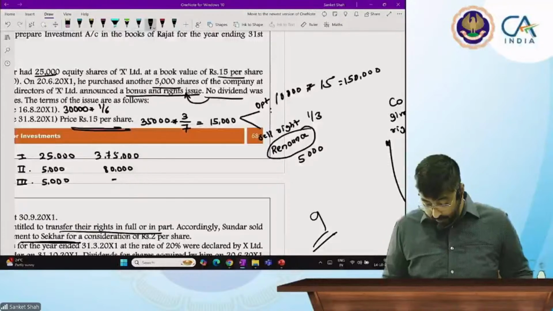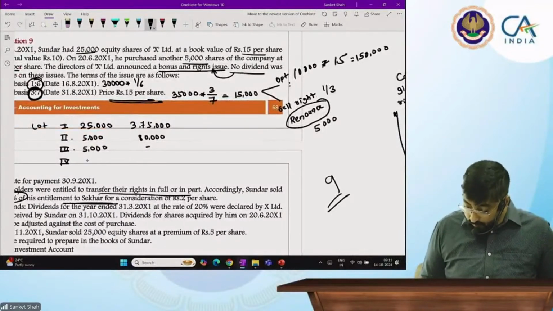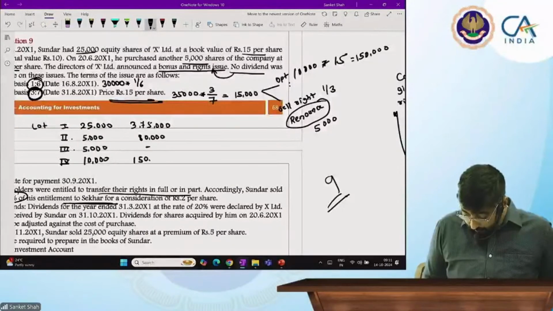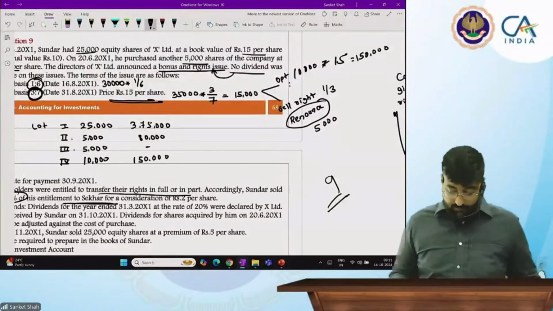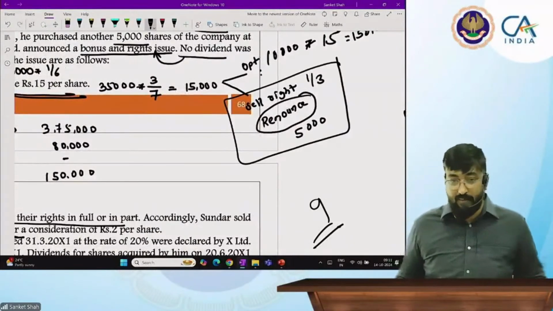This is 1,50,000. So lot number 4 is of 10,000 shares for 1,50,000. Now the question is, what about this renouncement?